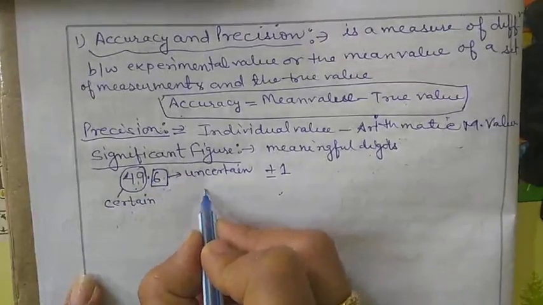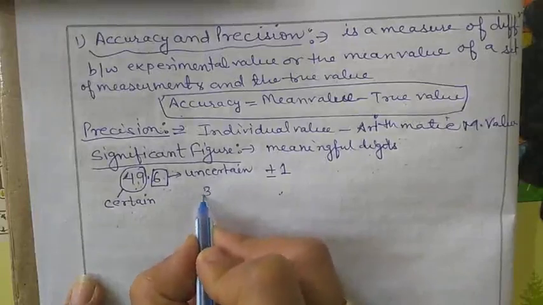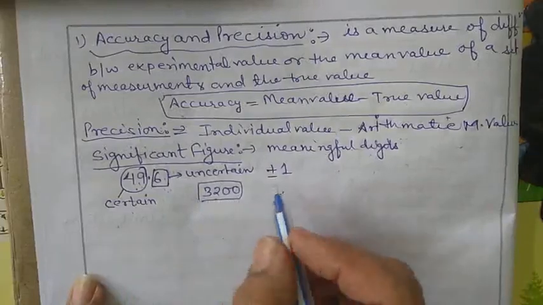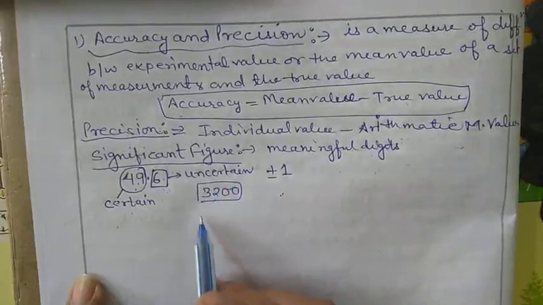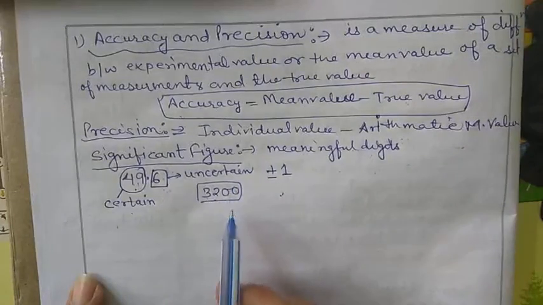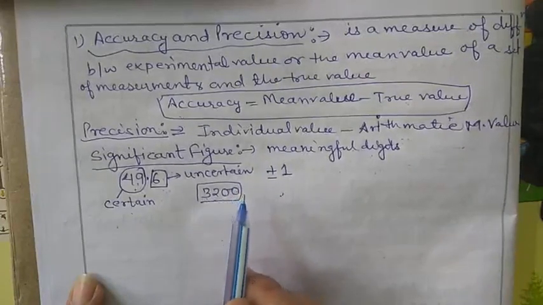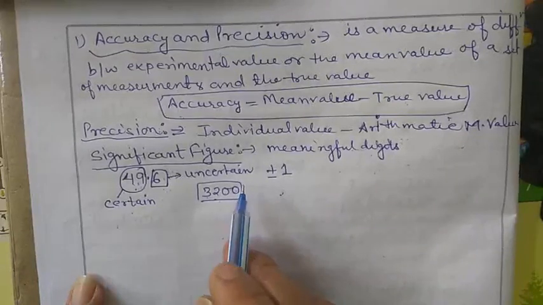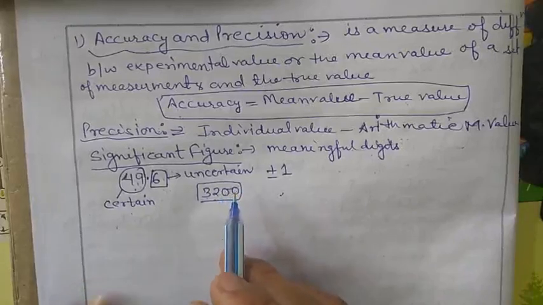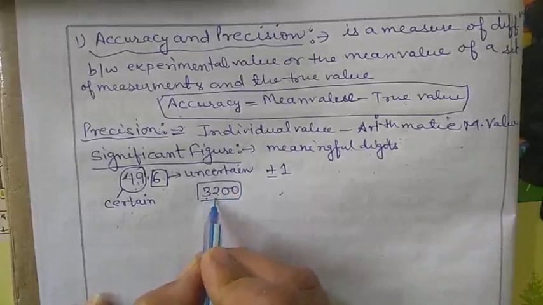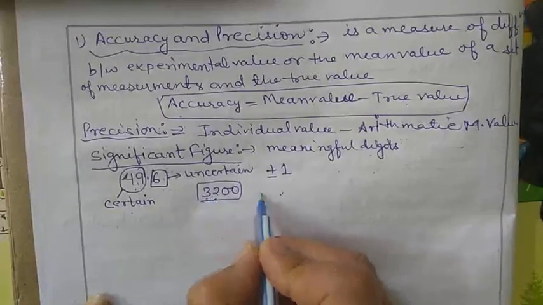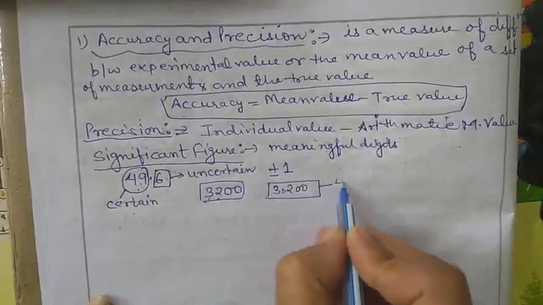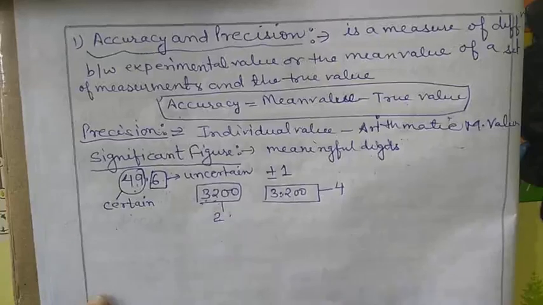we have the number 3200. For example, we have any value 3200. So there are 4 significant figures in 3200. Sorry, that is only 2. Here we have only 2 significant figures. But if the value is 3.200, we have 4 significant figures.